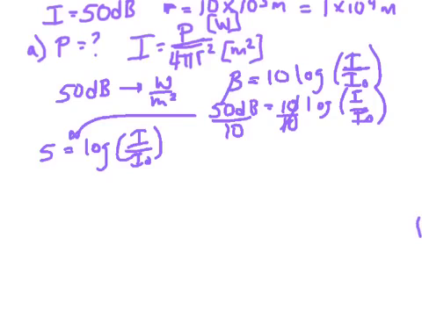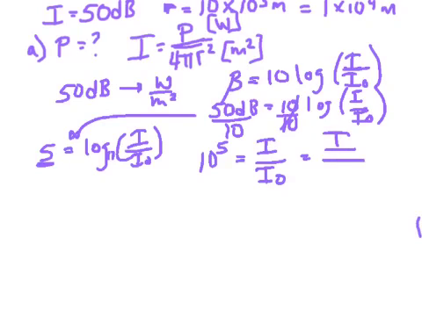To get rid of the log, this is a log base 10. So you take the value on the left side, and that's basically representing a power of 10. So 10 to the fifth, that gets rid of the log, equals I over I0. Okay, so 10 to the fifth equals I over I0. You should already know I0 is the threshold of hearing, so that's I divided by 1 times 10 to the negative 12th. This is going to allow us to solve for intensity.